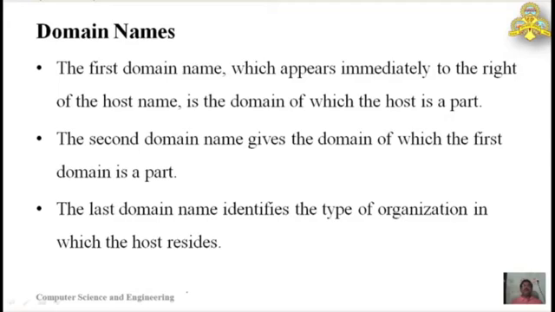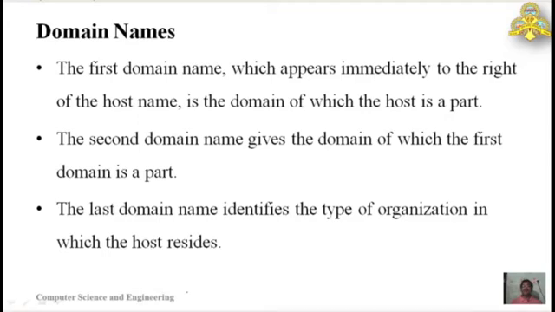The first name is the actual name of the host computer or host server, which is part of the domain. So the first domain name is part of the second domain, which is written to its right. The second name gives the domain of which the first domain is a part, and the last domain identifies the type of organization in which the host resides.